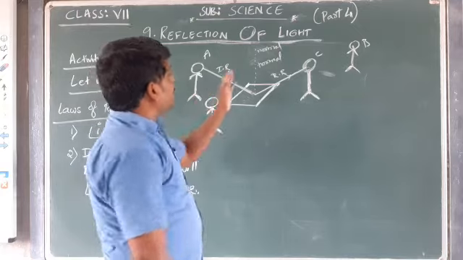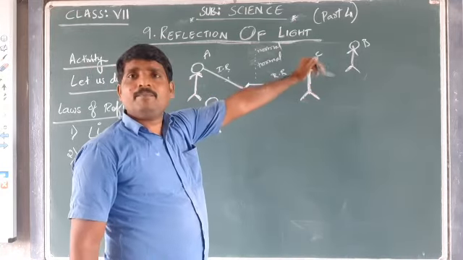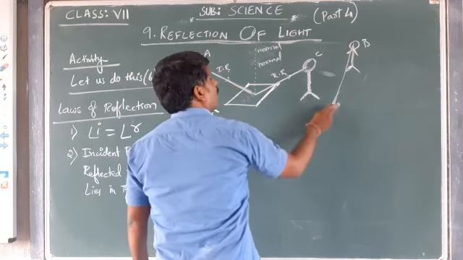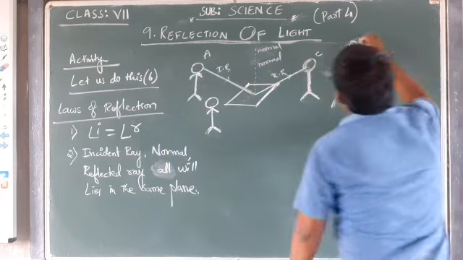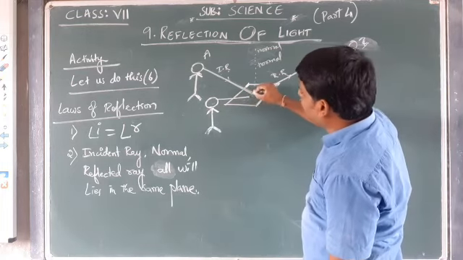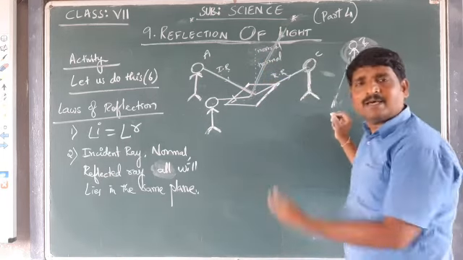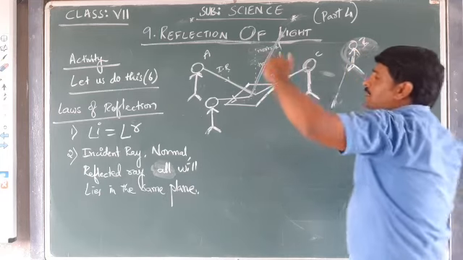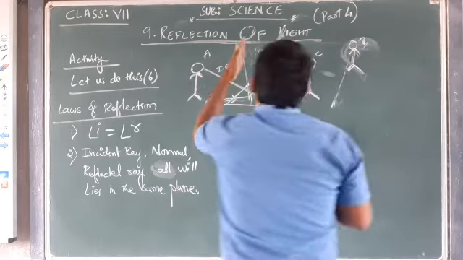see, in the case of us and B, why are we not able to see B? Why is B not able to see us? Because the incident ray is coming from us, hitting this mirror, reflecting and reaching some other place, where it is not reaching B, because the incident ray, the normal and the reflected ray both will lie in the same plane.